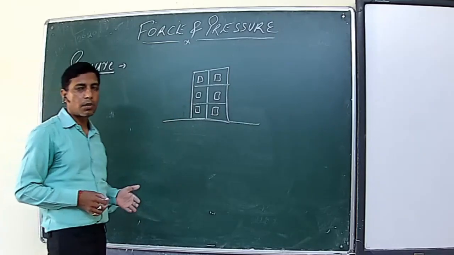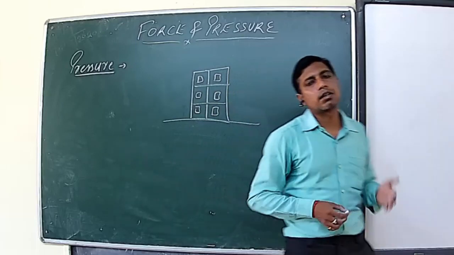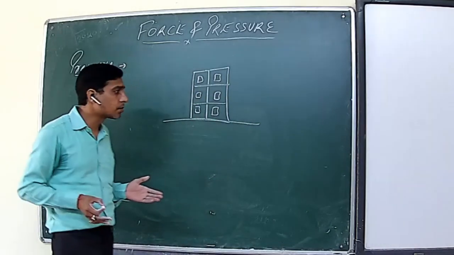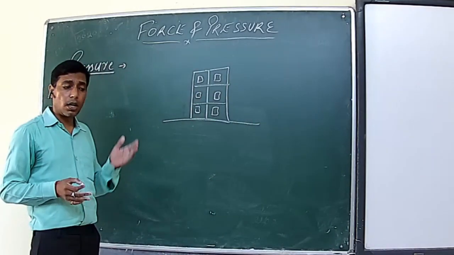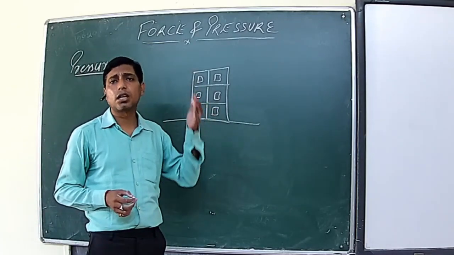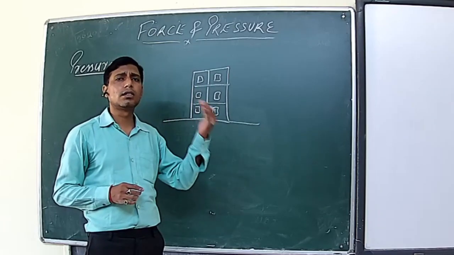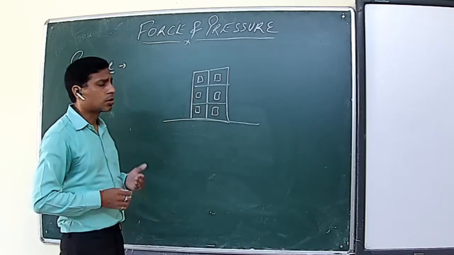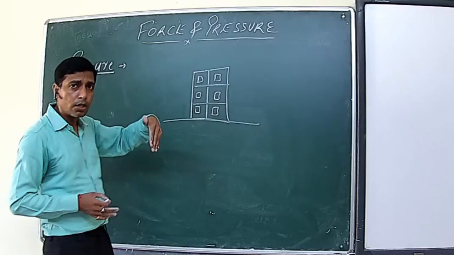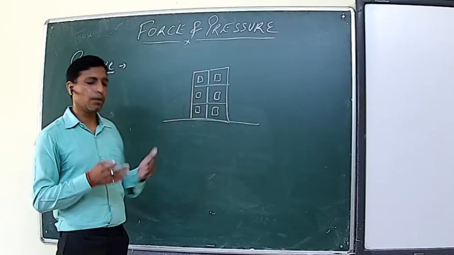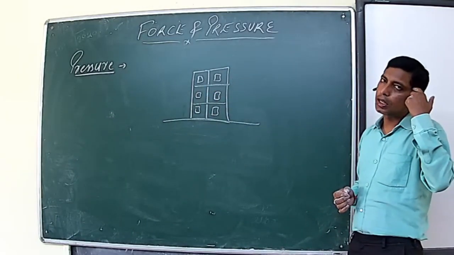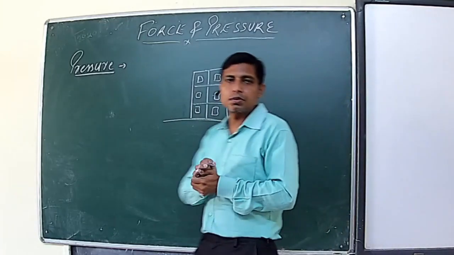So this is a very good example of the application of the concept of the factors on which the pressure exertion depends. Similarly, we have many more examples, like the tanks used in the army. Instead of moving on wheels, they move on a chain. They are also called caterpillars because they are very heavy. They move in deserts and different parts of our earth. Somewhere they find a hard surface, somewhere a soft surface. Being heavy, if they exert more pressure, they can sink. So we make them move over a chain so that they have more surface area of contact. Thus, the pressure exerted by them is reduced, and they can efficiently move over any type of surface without sinking.